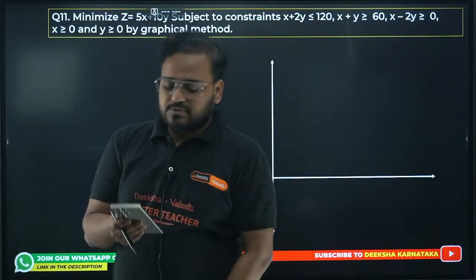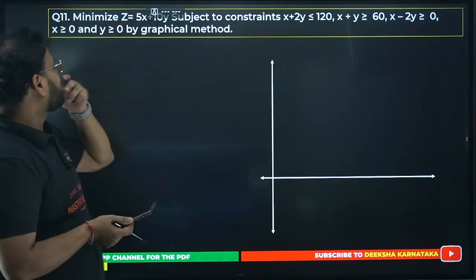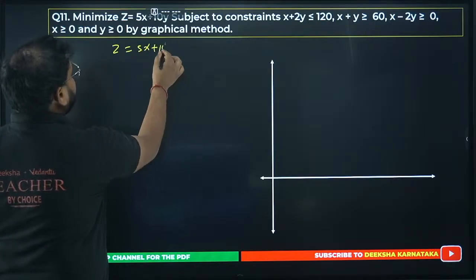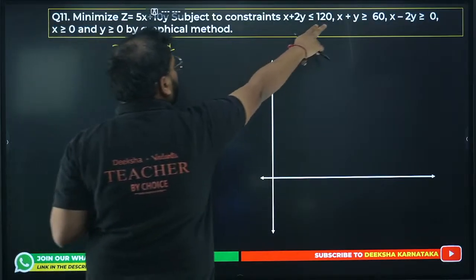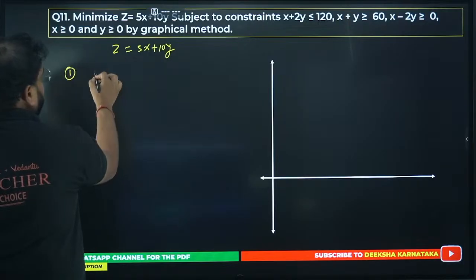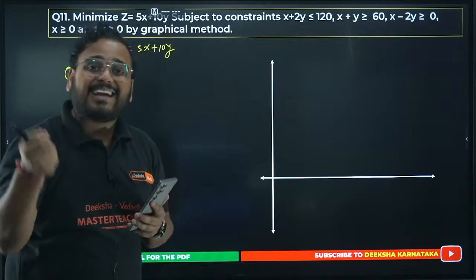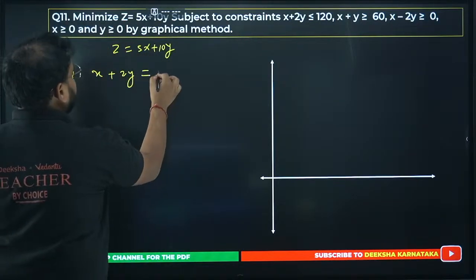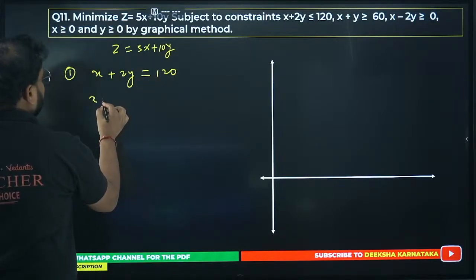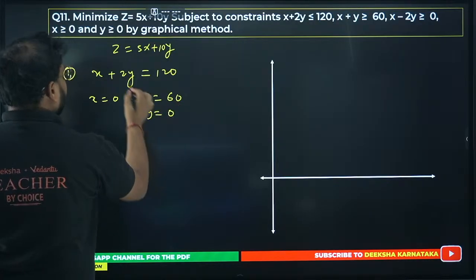The 11th one is the graphical question that comes all the time for all of you. So let's solve this. Minimize z equals 5x plus 10y, the objective function, subject to the constraints. The first one is x plus 2y less than or equal to 120. Now we have an inequality, but when you're trying to solve it, write it without the inequality, so we get 120. Now you have to find 2 points. We put x equals 0, and y will be 60. When you put y equals 0, x will be 120.